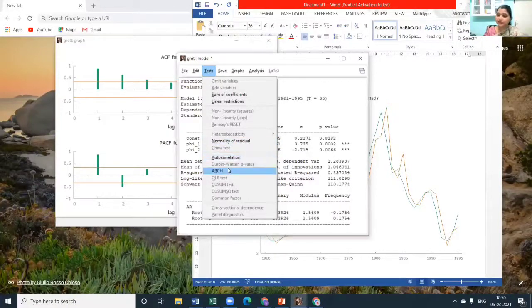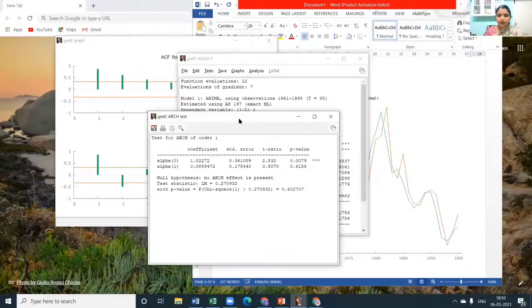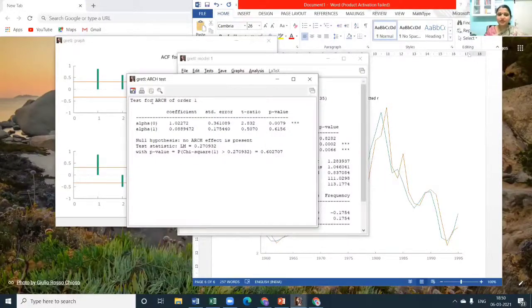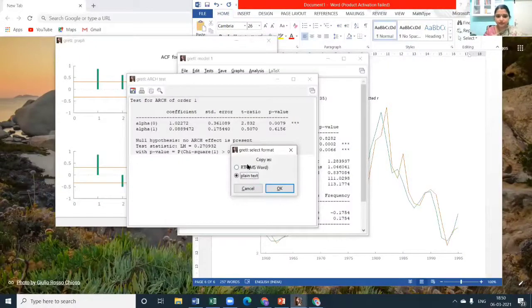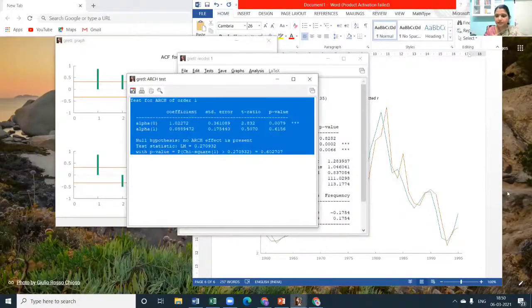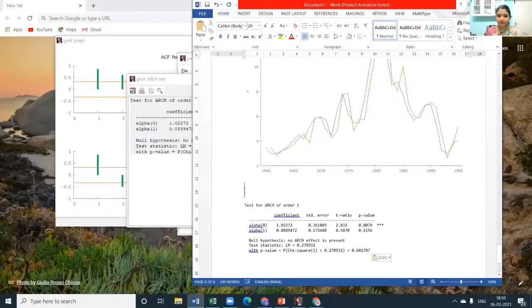In the residual, the first thing we have to check is whether the series is stationary. We should check whether it has constant variance, heteroscedasticity. We say the residuals should not have heteroscedasticity. If it is there, that is what we are planning to capture in the next session: heteroscedasticity models, volatility capturing, ARCH models. So if you check with an ARCH model for order 1, yes, it says it is good. The residuals, I'll just copy it as such, in rich text format, RTF. What we are doing now is, we have fit the model.